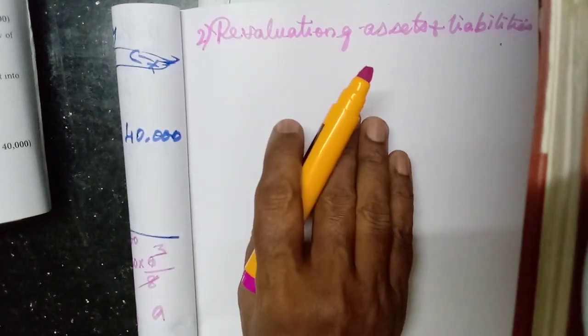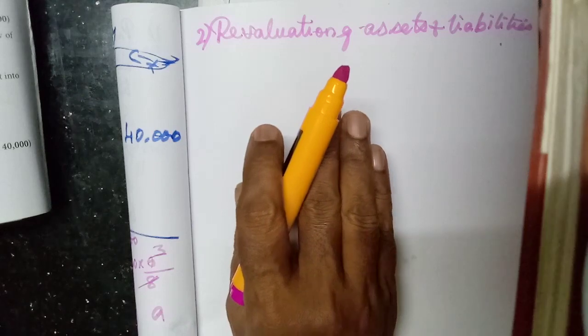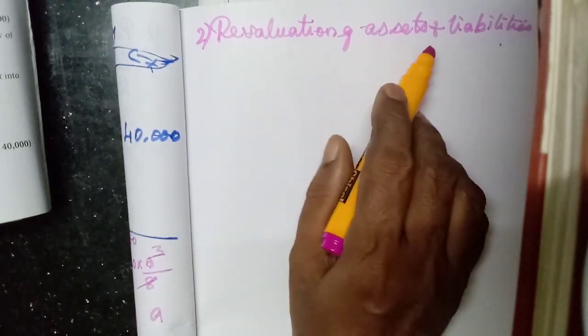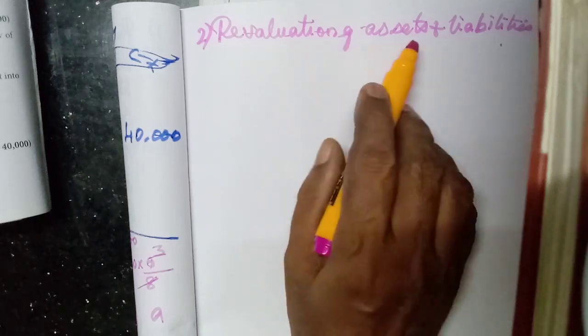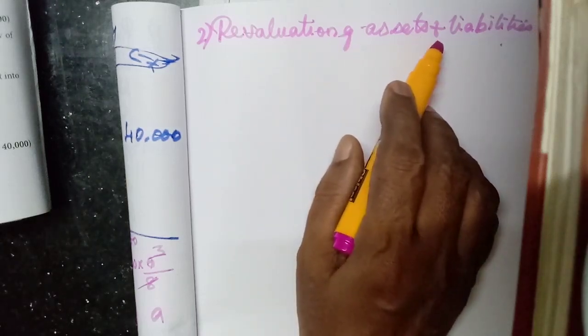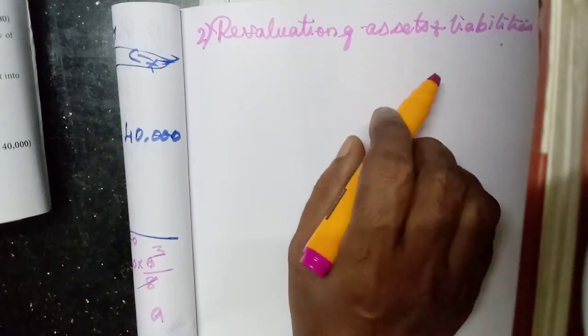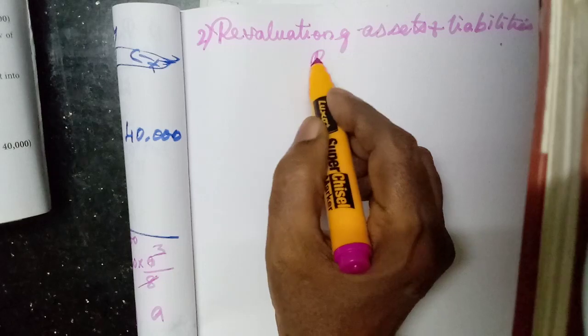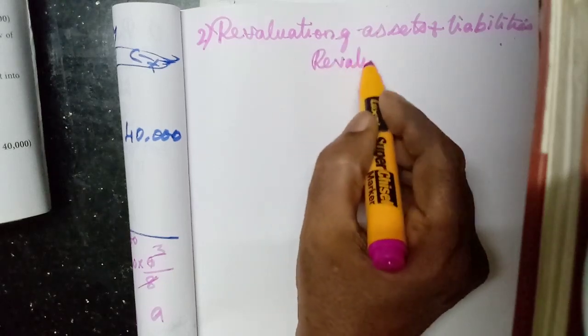So what we have to do when we revalue: sometimes the value of assets may increase or decrease, or the value of liabilities may increase or decrease, isn't it? Four possibilities. So it will be transferred to one account called the revaluation account.